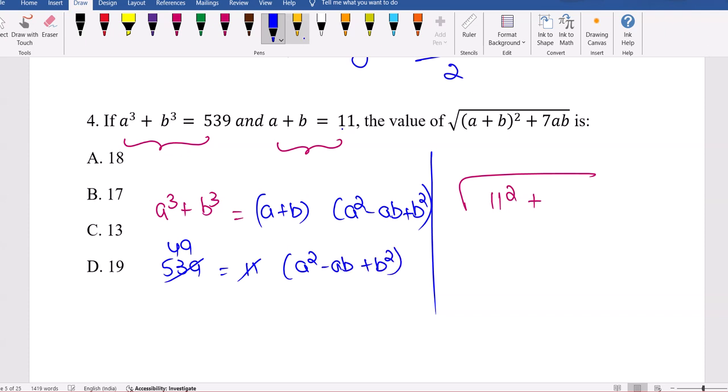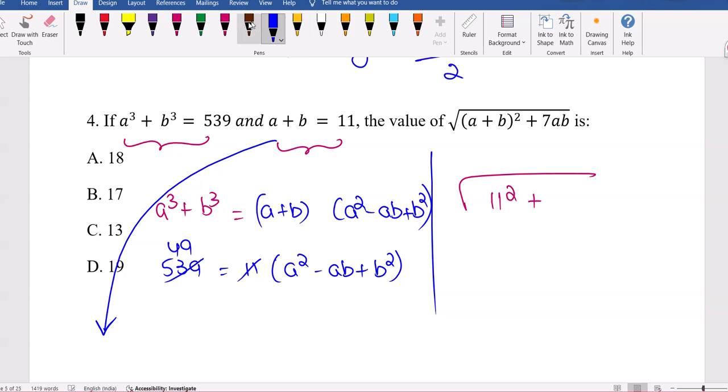Whereas (a plus b) whole square, if you do this square expansion, then we'll get a plus b whole square. From that, the 7ab value can be obtained. 121 is nothing but equal to a square plus 2ab plus b square.